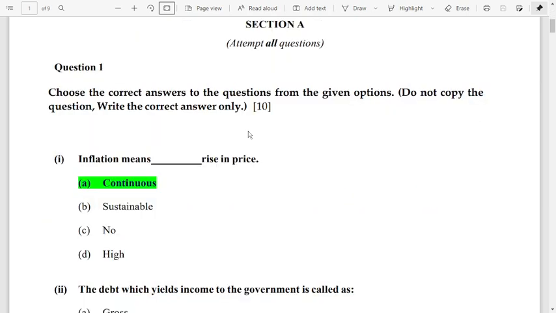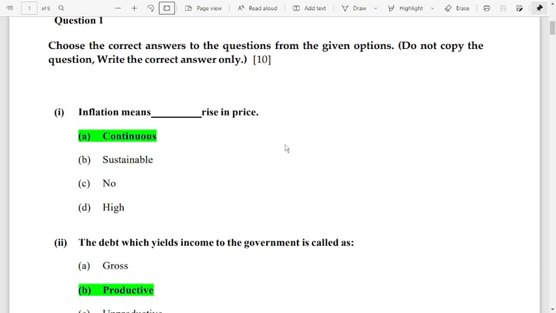So 10 objective questions you have to solve, or we can say you have to choose the correct answer from the options provided. So let us quickly look into the question paper, and the answers are highlighted in green. If you want it, you can check it. If you don't want, please don't waste your time. So question number 1, inflation means continuous rise in price.